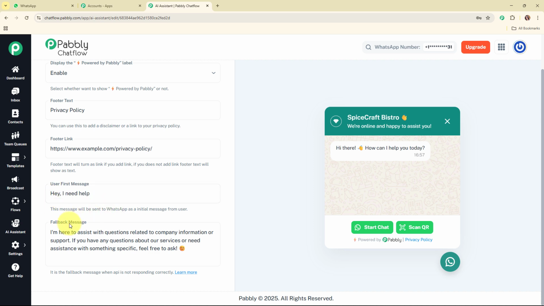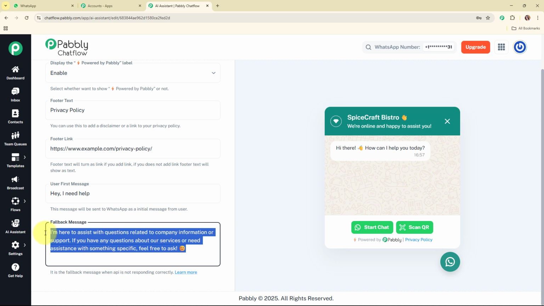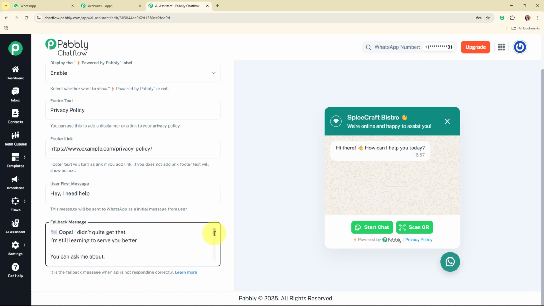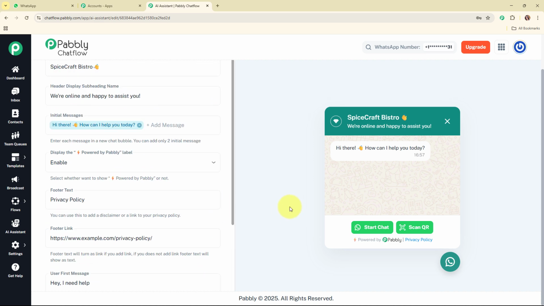All right, and then here it is asking for the fallback message. So it says it is the fallback message when API is not responding correctly. So if our API is unable to respond correctly, then automatically this fallback message is going to be sent to our user. So for that, I'm going to update a fallback message over here. All right, so here I've successfully added a fallback message, and with this we have successfully completed the setting up